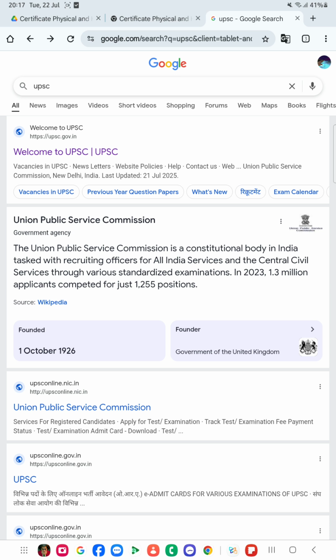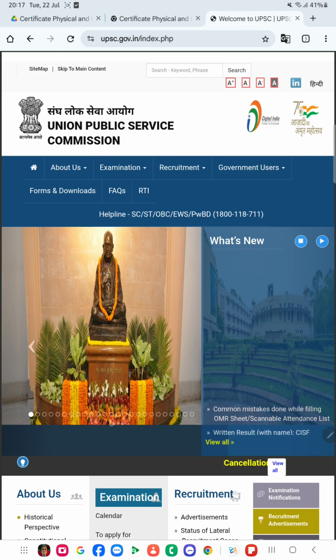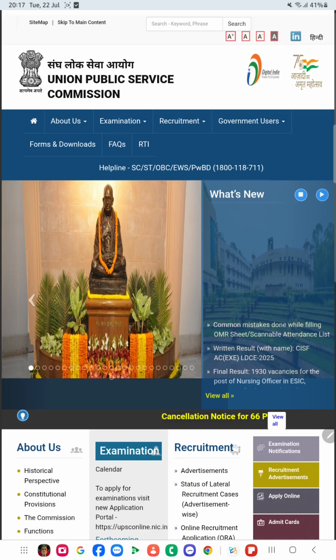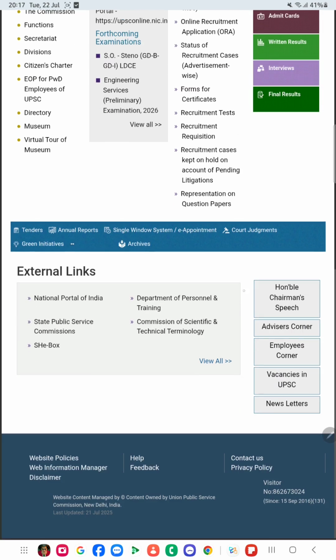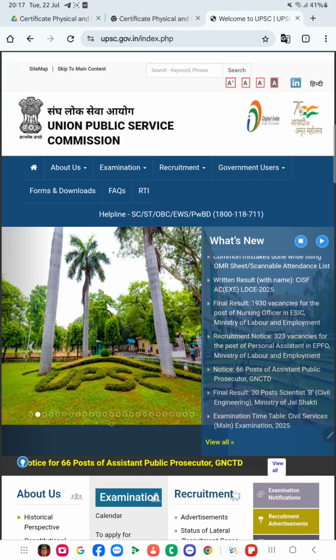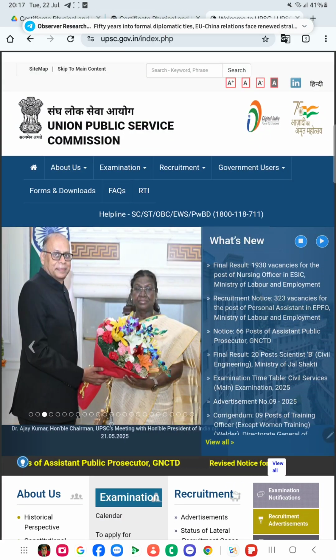As you can see on the screen, it is the normal Google screen. You can type here UPSC, as I have already typed, and then you come to Welcome to UPSC, which is the first one. Then you will get such a website. This is the real website of your UPSC. So don't go here and there, rather use this one.